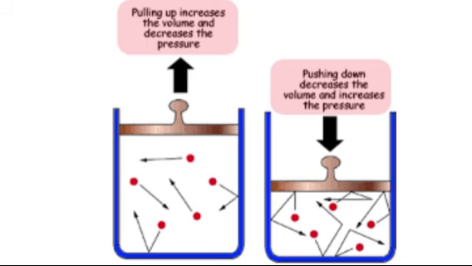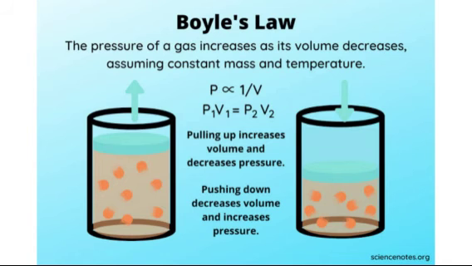But when the pressure was increased, the molecules collided more with the walls of the container. Hence, the pressure of the gas increased, but the volume was reduced. So Boyle's law is saying that at constant temperature, when there is an increase in pressure, there is a decrease in volume. So it is inversely proportional.